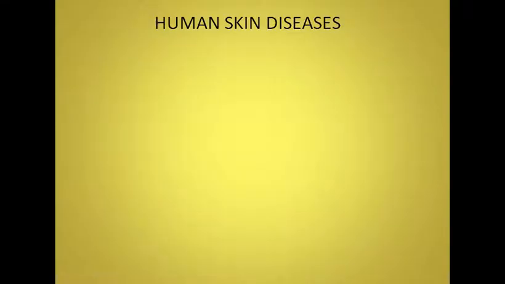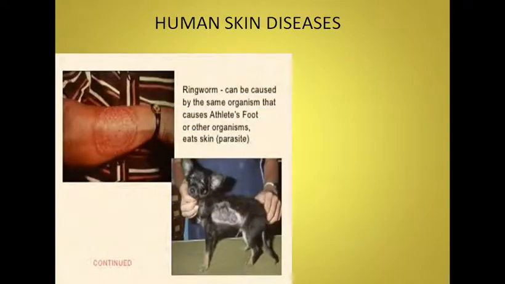Now about human skin diseases. Ringworm is a common fungal disease and it can be caused by the same organism that causes athlete's foot or other organisms, and so the skin is eaten by the parasite.